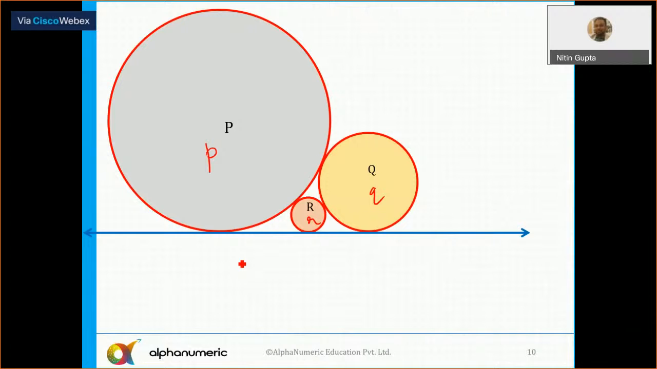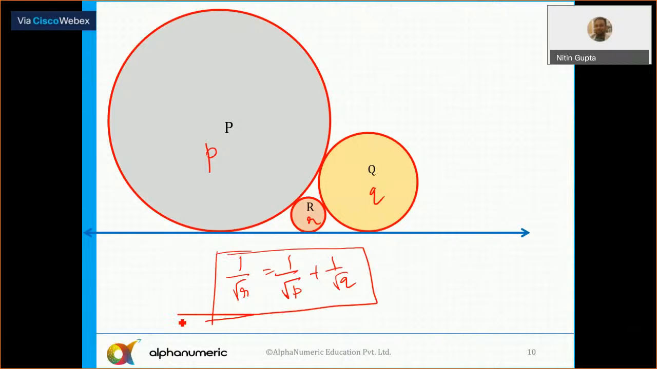That is nothing but 1 upon root R. It is always equal to 1 upon root P plus 1 upon root Q. Not this one, these are in roots. 1 by root R is always equal to 1 by root P plus 1 by root Q.